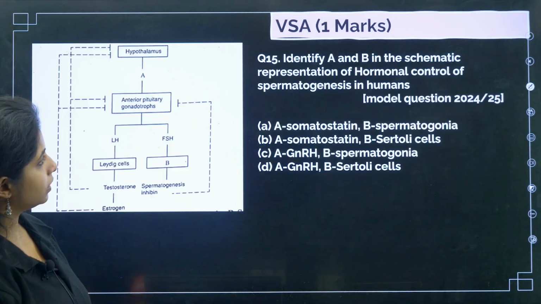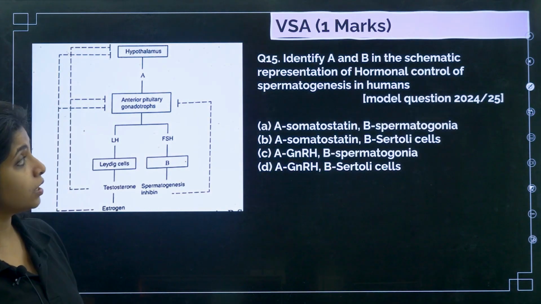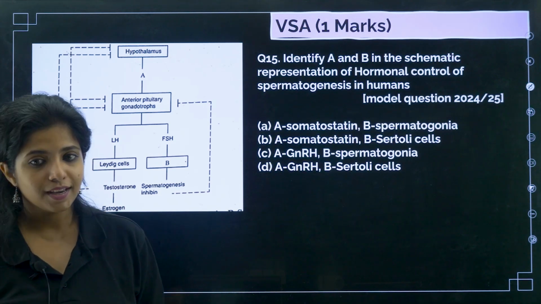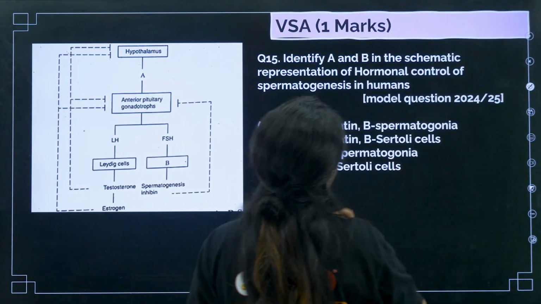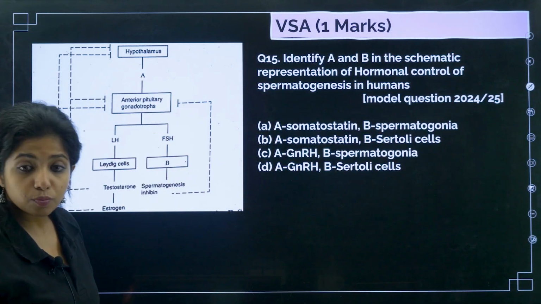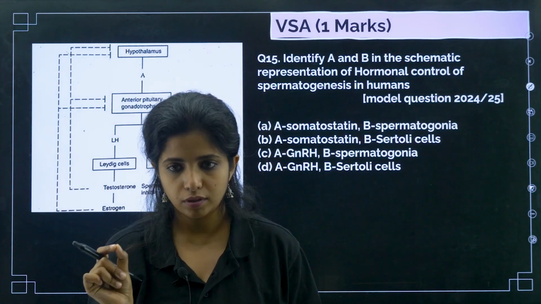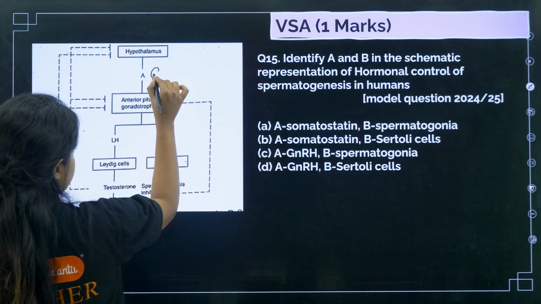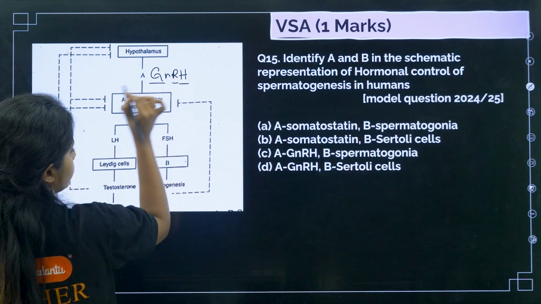Cool. Next, identify A and B in the schematic representation of hormonal control of spermatogenesis in humans. So I remember telling you pardada and pardadi and all. I hope you remember it. Basically, listen. So hypothalamus is responsible for a hormone which is known as gonadotropin releasing hormone.